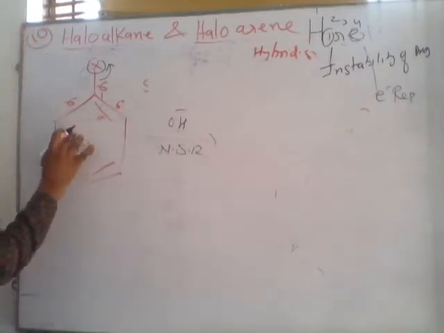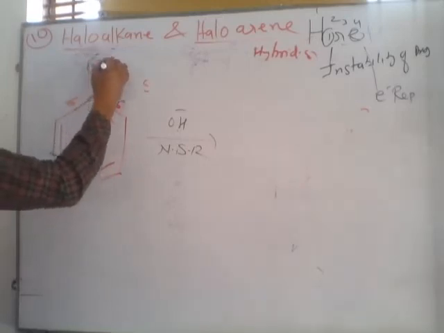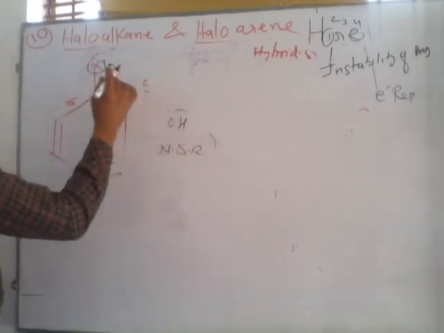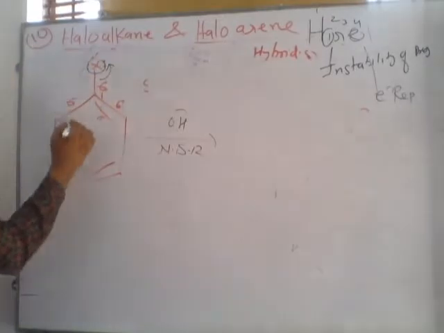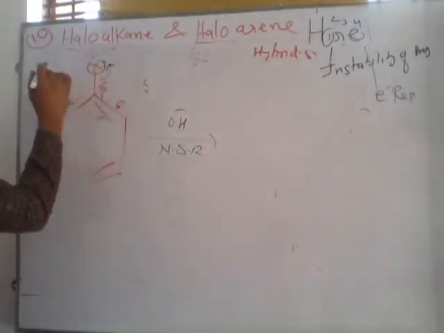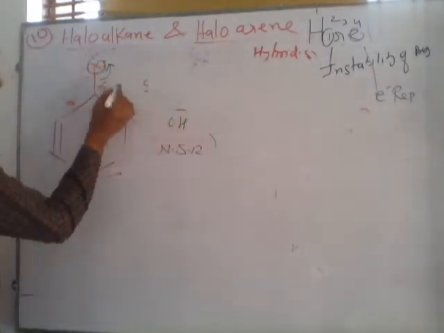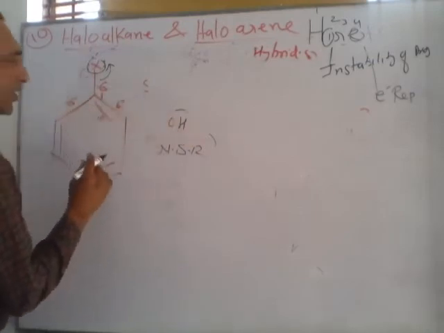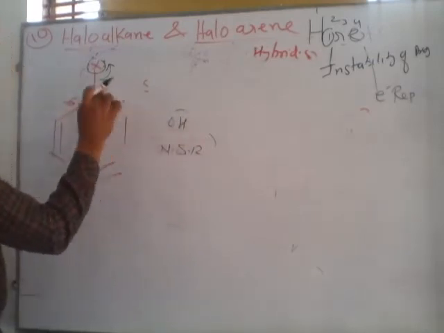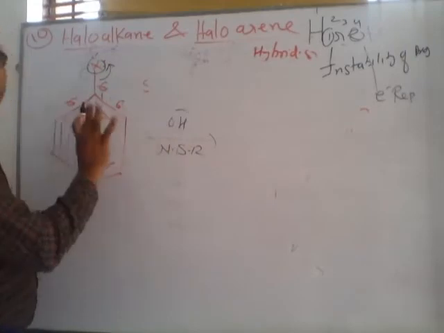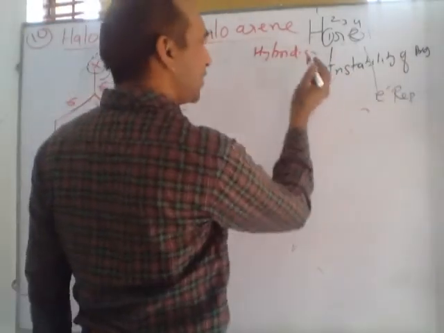Inside the ring there are 3 pi bonds, and on the halogen there are lone pairs. This is also negative. So inside the ring and around the ring, the electron density is high. So due to electron repulsion, the attack of OH minus ion, or any nucleophile, on this compound becomes difficult. These are 4 reasons.